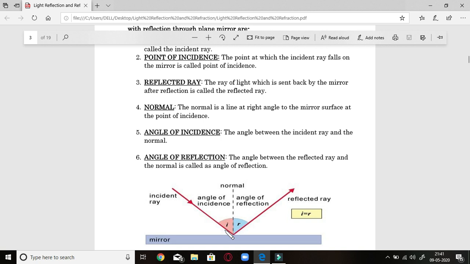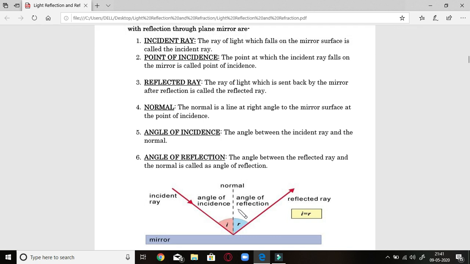Now point of incidence, the point at which the incident ray falls on the surface is known as point of incidence. Now this is point of incidence where this incident ray is projected on the mirror or striking the mirror. Next is reflected ray, the ray of light which is sent back by the mirror after reflection. Next is normal, this is normal. It is a line at right angle to the mirror surface at the point of incidence. So you take a point of incidence, make a perpendicular on it, that will be a normal to the surface of mirror.